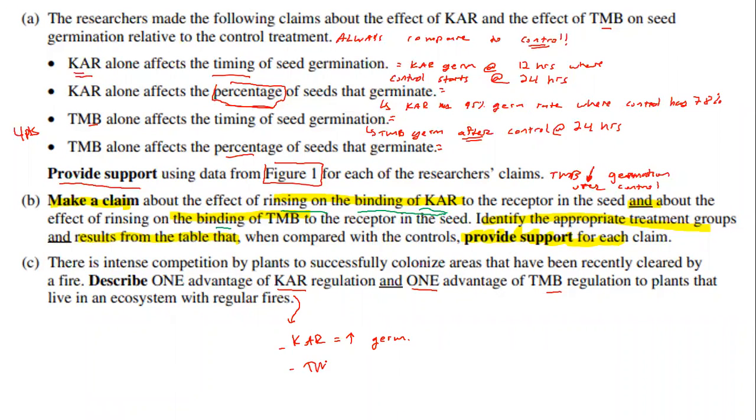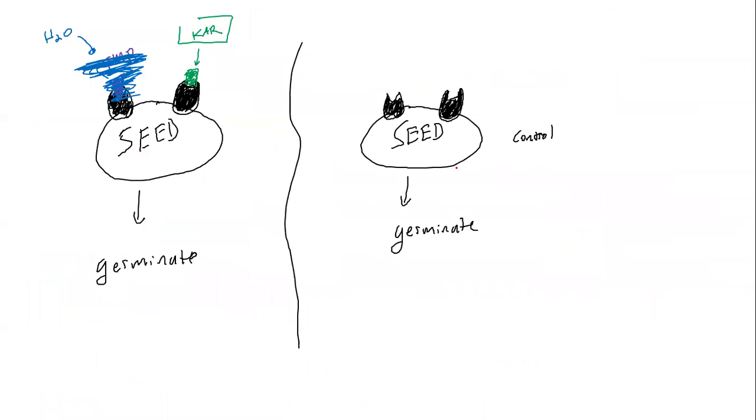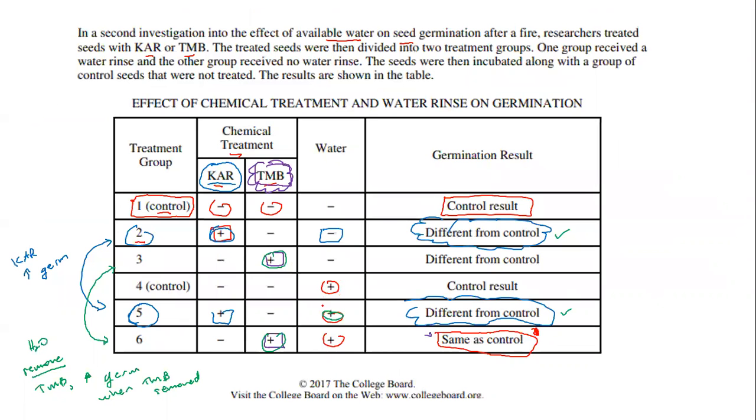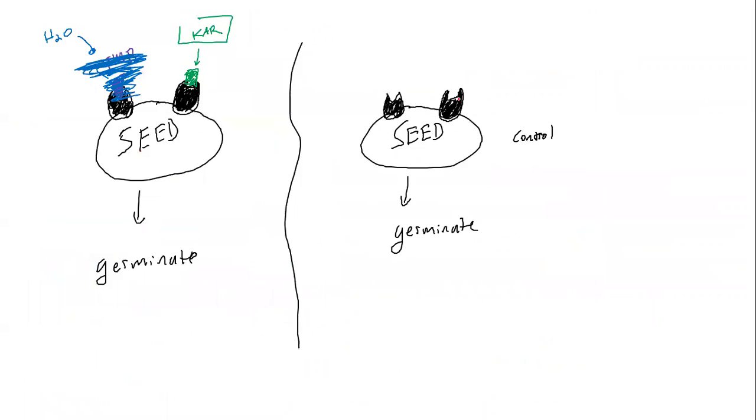But let's talk about TMB and how does that actually serve as a benefit? Well, if you think about it, TMB stops germination. And why is that a good thing? Well, if you think to this experiment, adding in water removed TMB, and that means you get the results the same as the control. Well, if you go back to the control, remember your control group, that's a pretty darn good germination rate.